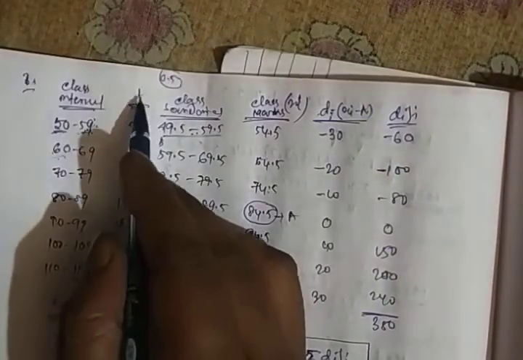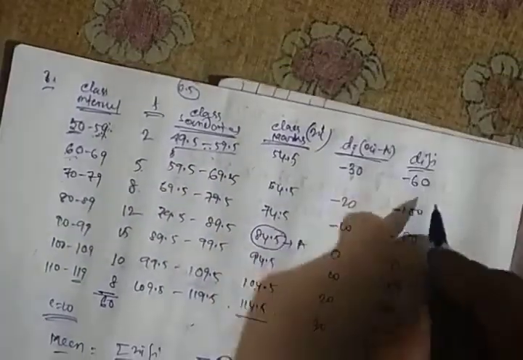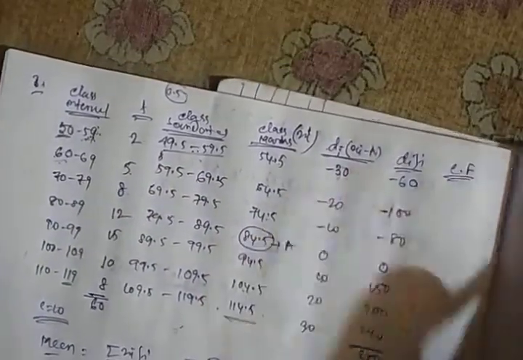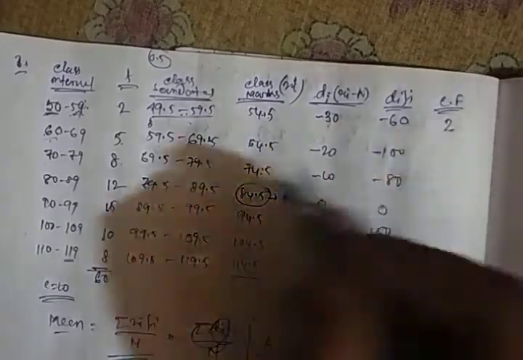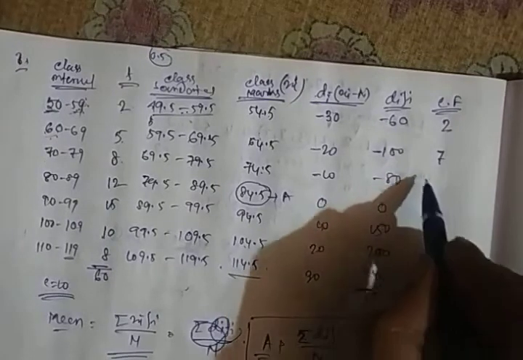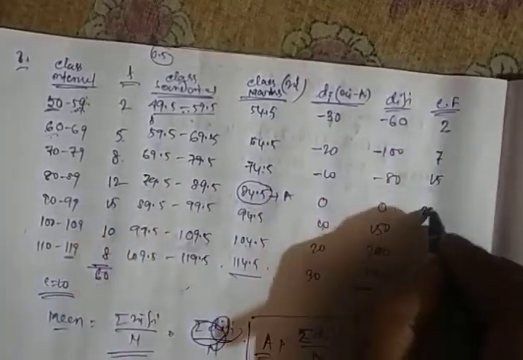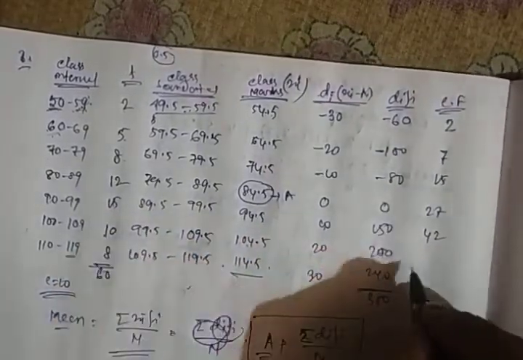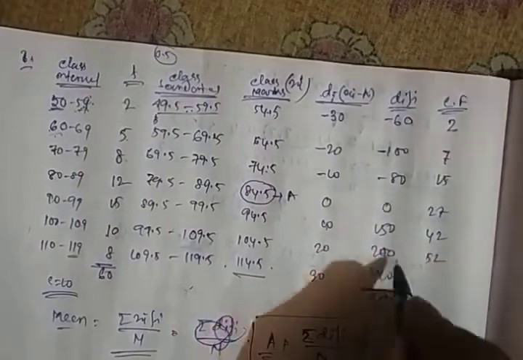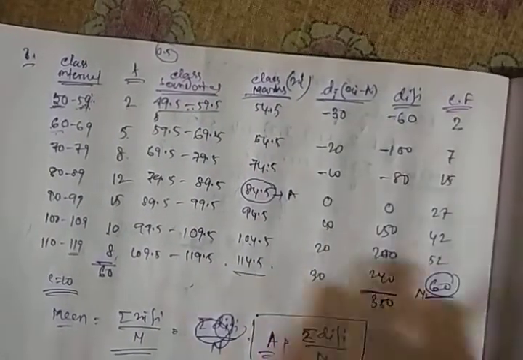So to calculate the median we have to find the cumulative frequency. So first we will find the cumulative frequency. The cumulative frequency is 2, next 7, next 8 plus 7 is 15, 15 plus 12 is 27, 27 plus 15 is 42, 42 plus 10 is 52, 52 plus 8, which is 60. Okay, this is n.